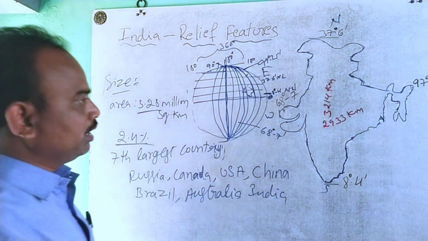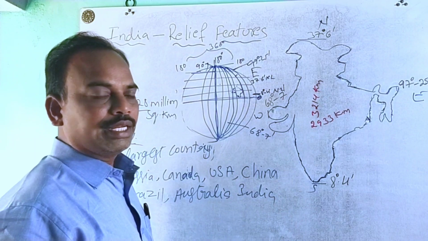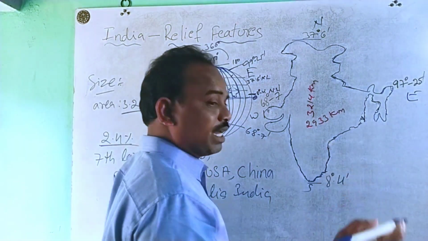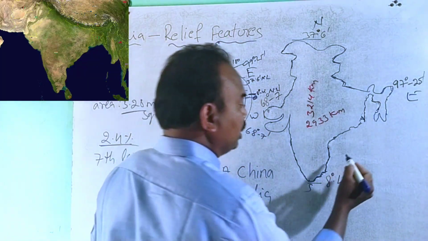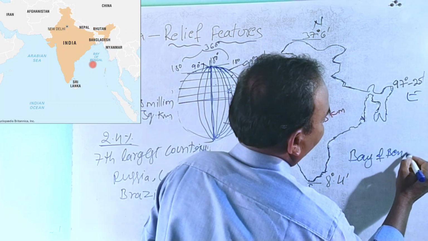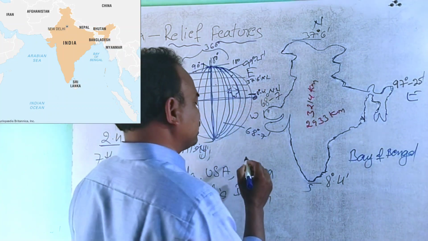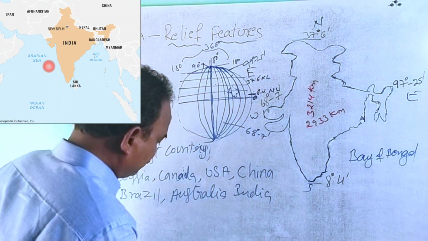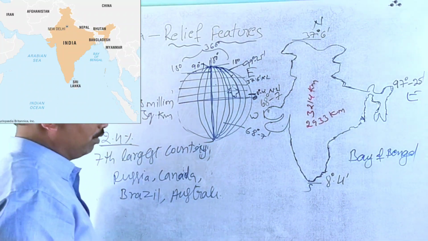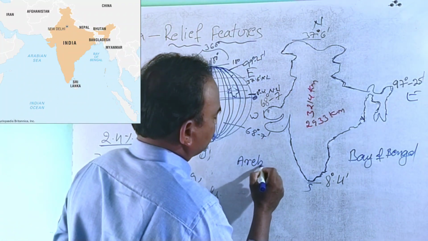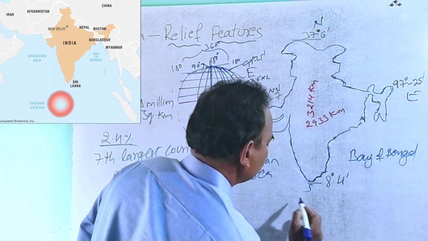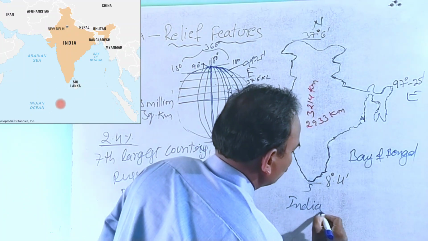Here we observe that India is covered on three sides by water bodies. On the east side, the Bay of Bengal, on the west side, the Arabian Sea, and on the south side, the Indian Ocean.